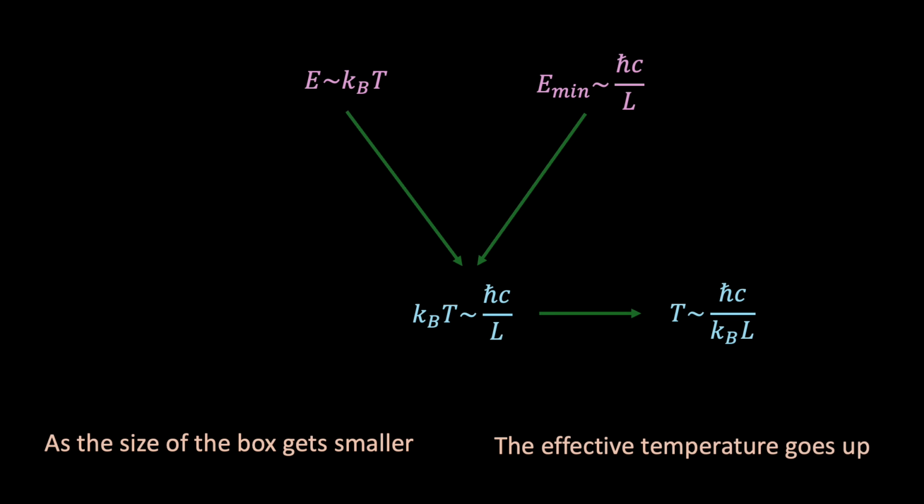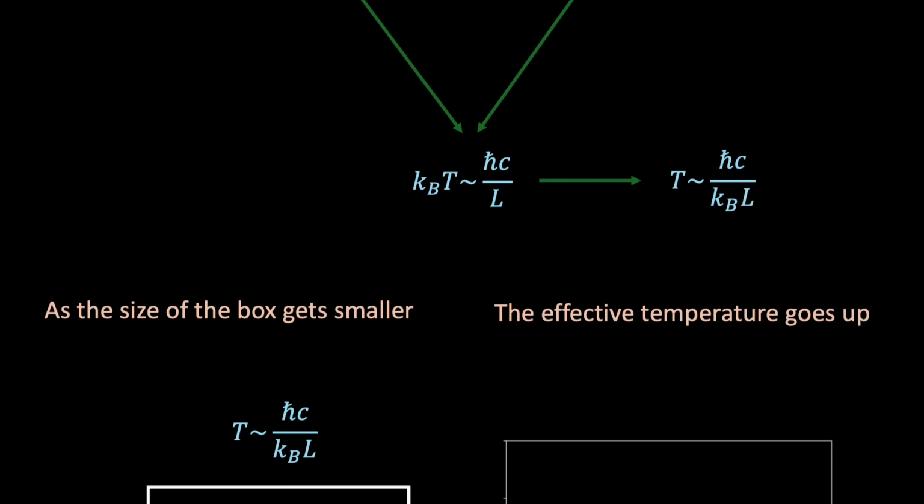Shrinking the region of space increases the particle's confinement energy, and through the connection between temperature and energy, that translates to a higher effective temperature. Now, a quick note. While temperature is technically defined for large groups of particles, not single particles, this idea of an effective temperature is still incredibly useful. It provides a way to understand how energy scales can translate into temperature scales, and a similar argument to the one we've presented can be applied to ensembles of particles.